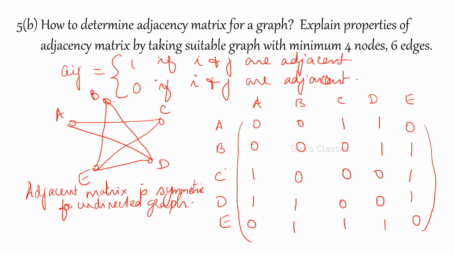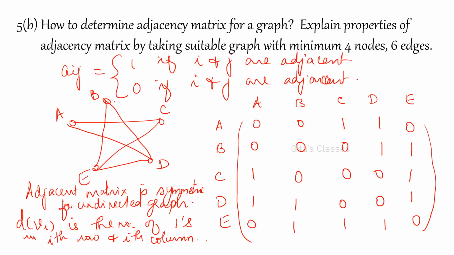Another thing you can find out from here: in the row of A, if you count the ones, you get the degree of A, or you can see it in the column of A. If you want to find the degree of any vertex, it is the number of ones in the ith row and ith column.